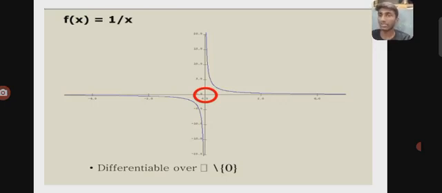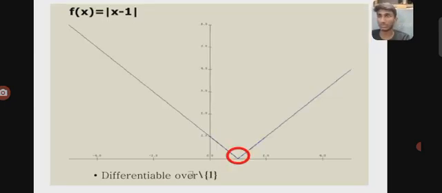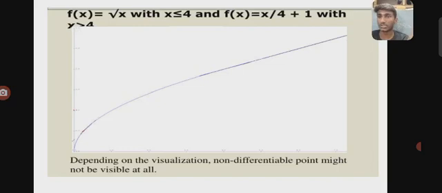over R except 0. Here you can see the plot of this function, which is not differentiable only at x naught equal to 0. Coming to f(x) equals mod x minus 1, it is differentiable over R except one point. Another function is f(x) equals root x for x less than or equal to 4, and f(x) equals x by 4 plus 1 for x greater than 4. Depending on the visualization, the non-differentiable point might not be visible at all.